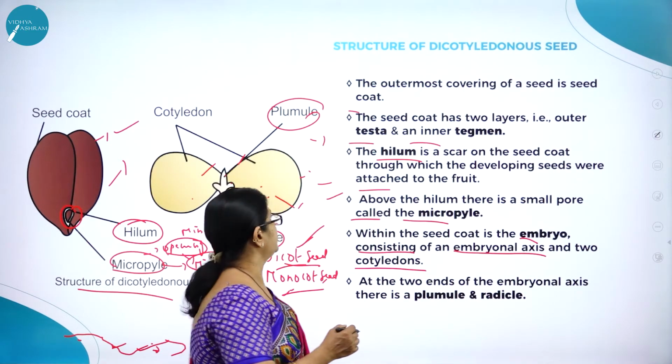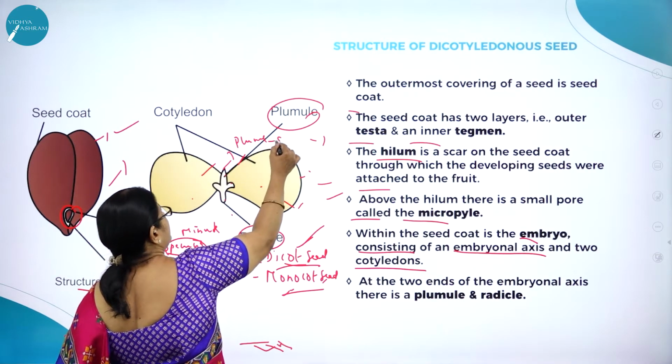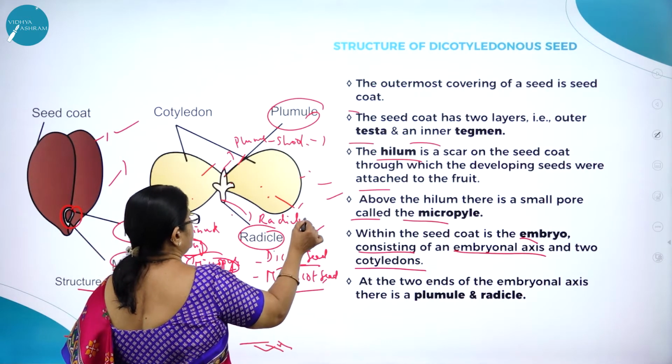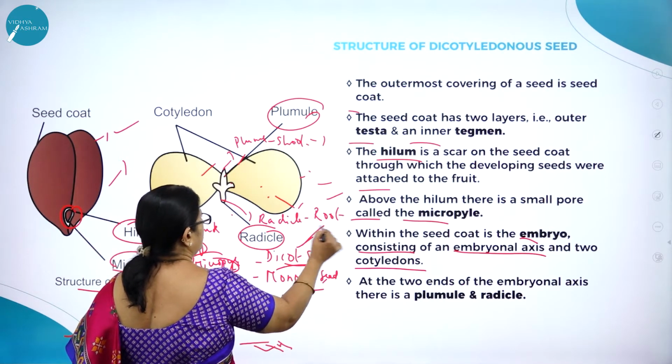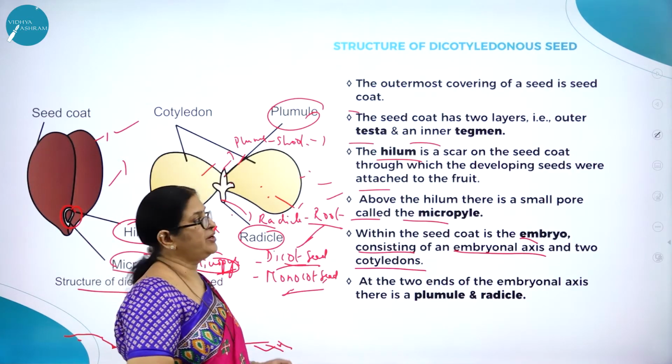And at the end of the embryonal axis, you can see at one end the plumule, which develops into the shoot, and at the other end the radicle, which develops into what? It develops into the root. Hope you have understood the structure of a dicot seed.